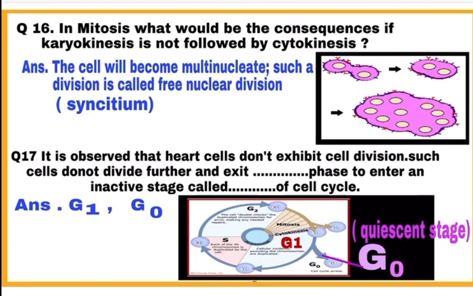Question 17. It is observed that heart cells do not exhibit cell division. Such cells do not divide further and exit G1 phase to enter an inactive stage called G0 of the cell cycle. See the diagram. Heart cells do not undergo cell division and they exit G1 phase of the cell cycle and enter into an inactive stage called G0 stage, and it is also called the quiescent stage.